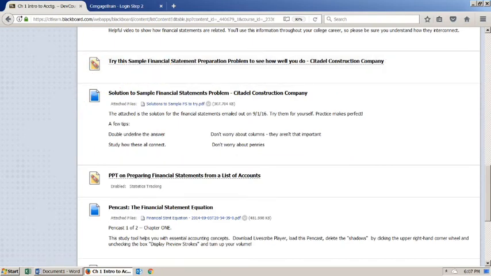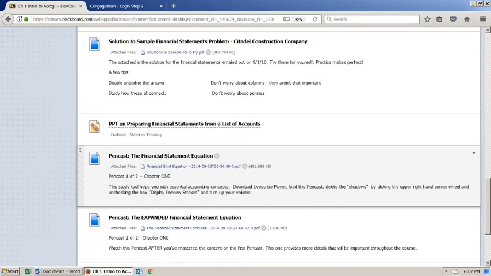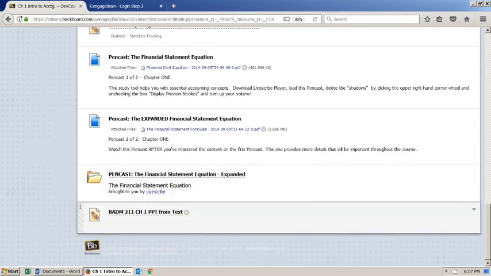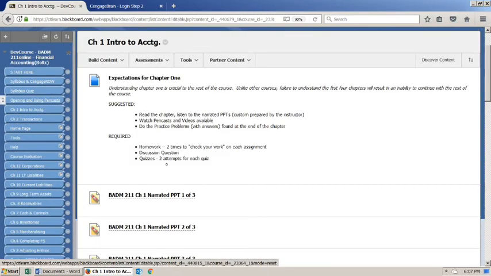Again, lots of information in Chapter 1, probably more than any other chapter. There are 1, 2, 3 pincasts for you to open and use. Again, there's a tab. We go up here. There is a tab right here on how to open and use pincasts.